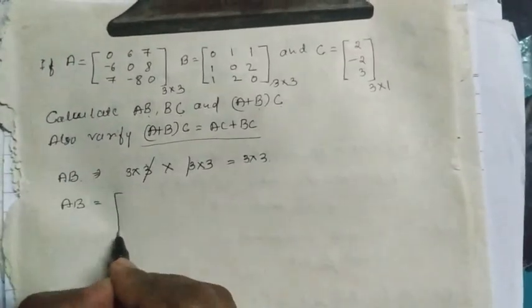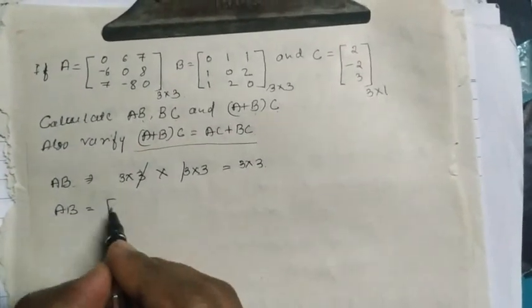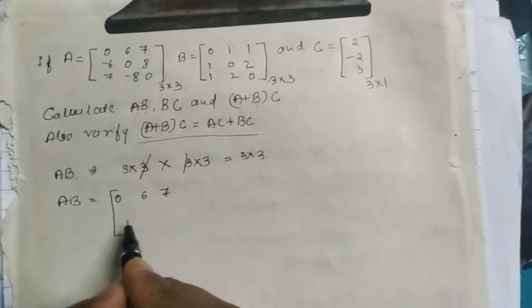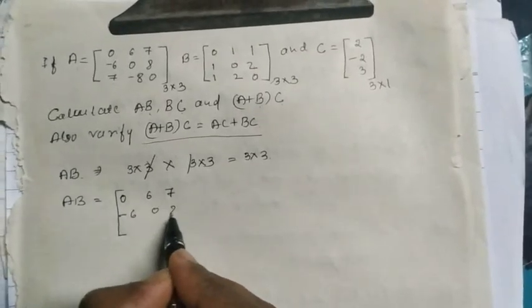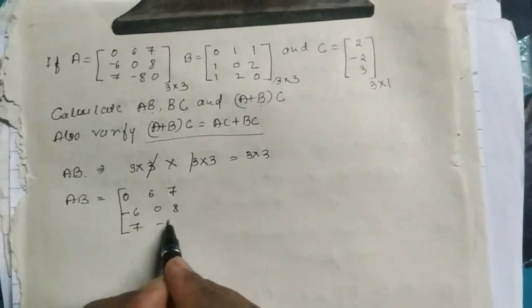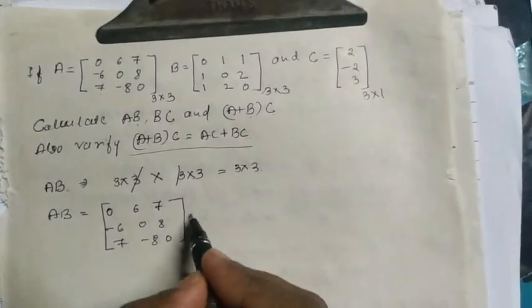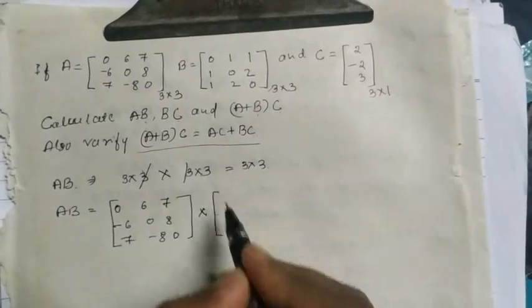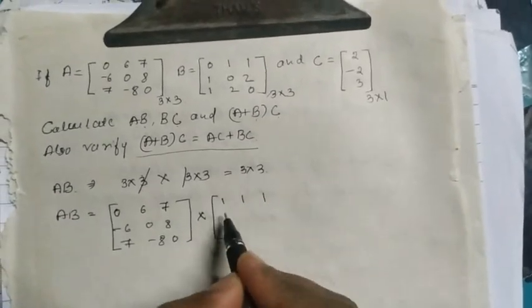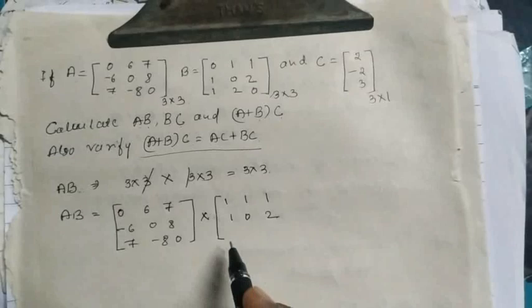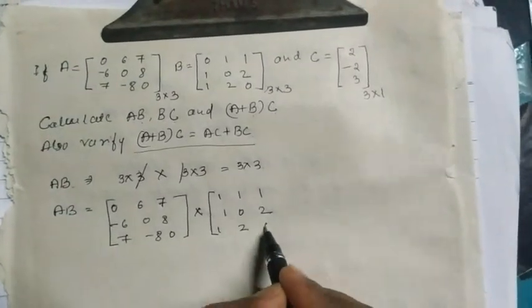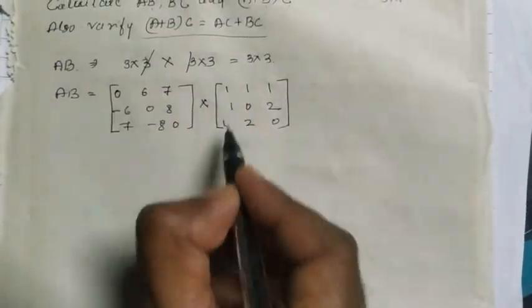Matrix A is 0, 6, 7, minus 6, 0, 8, 7, minus 8, 0. This is matrix A. And matrix B is 1, 1, 1, 1, 0, 2, 1, 2, 0. Calculate AB. How to multiply AB? First row, first column.